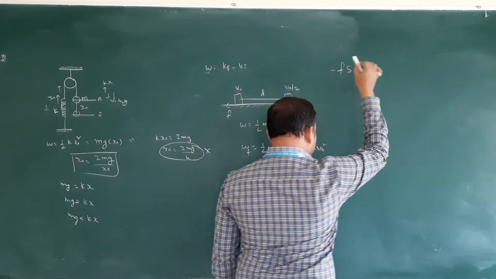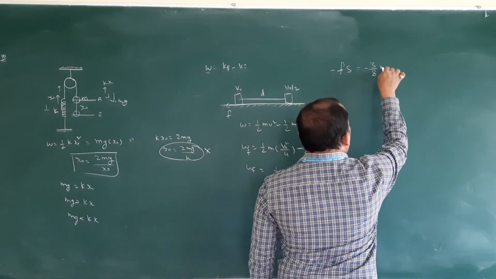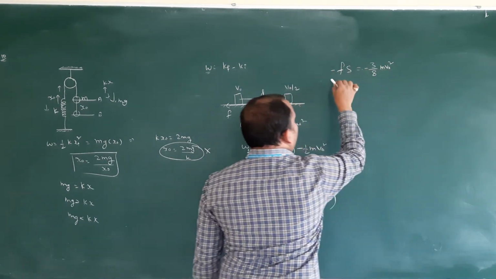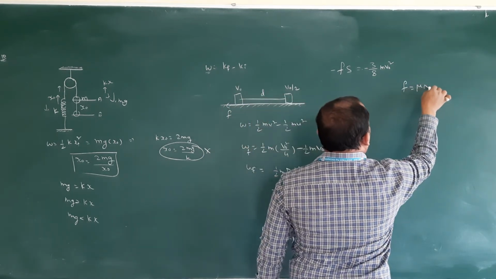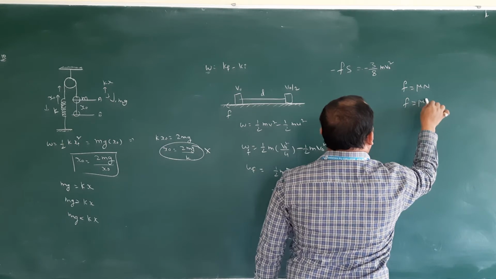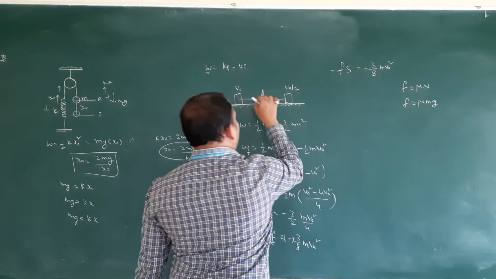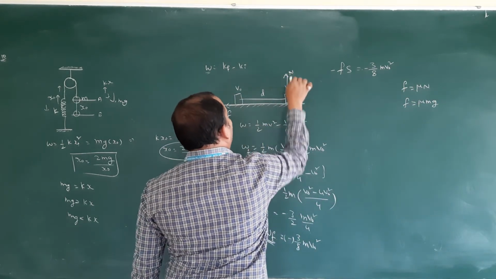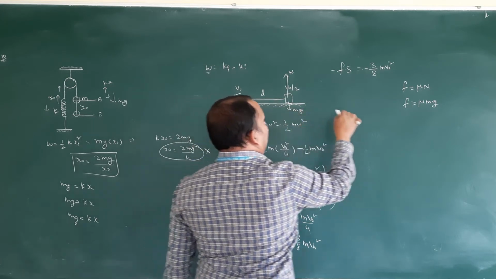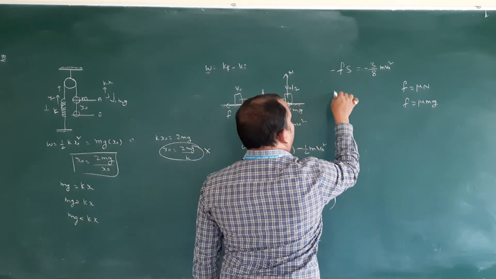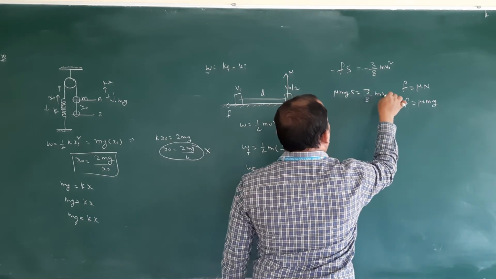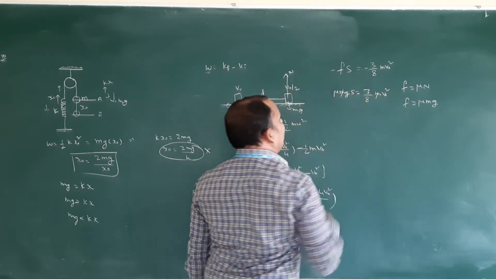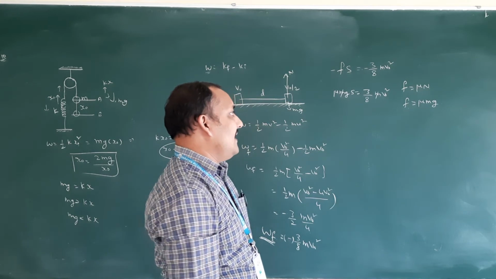Minus 3 by 8 m v naught square. Frictional force formula, what is it? Mu N. Correct. Your normal reaction equals mg. Substitute. So mu mg is equal to 3 by 8 m v naught square.